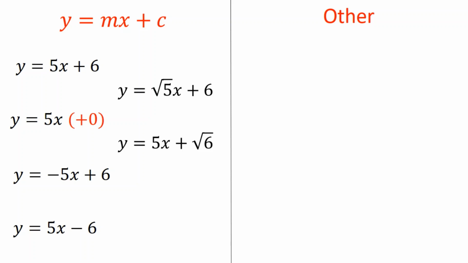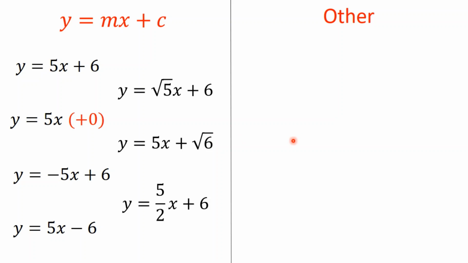And as one final example of being slightly complicated, we can have fractions here as well. So this is just m equals 5 over 2 and c equals 6. The important thing is, as long as m and c are numbers, it doesn't matter how complicated those numbers are, they're still numbers, so we're absolutely fine.